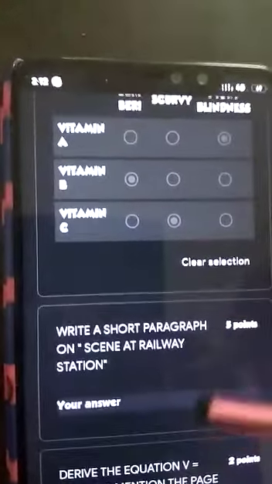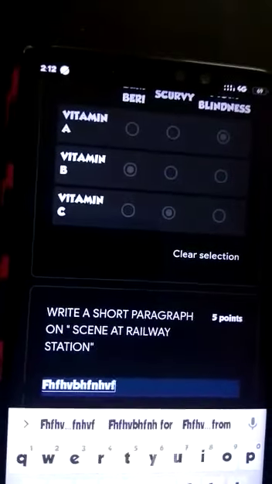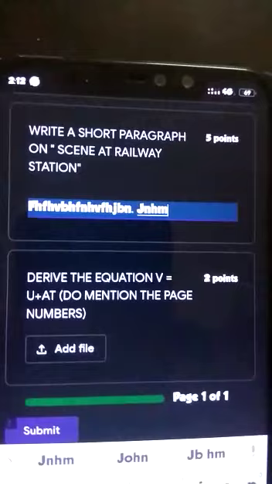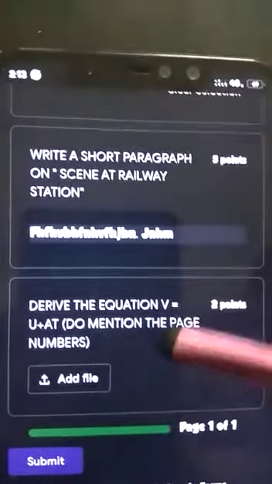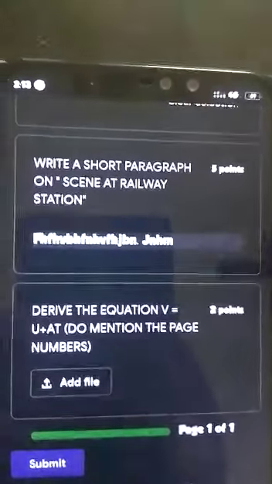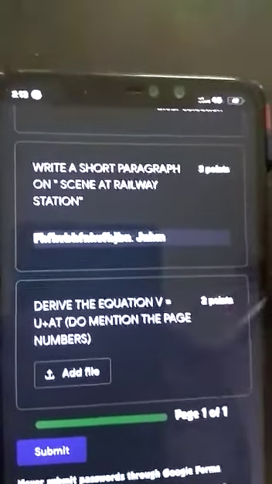Then we have a short paragraph type option where you can write your paragraph depending on the subject that you are dealing with. This paragraph option has no limit, so you can proceed with any number of words. Lastly, we have an upload file option, which is basically for higher classes from 9th to 12th. This is not for the small classes.